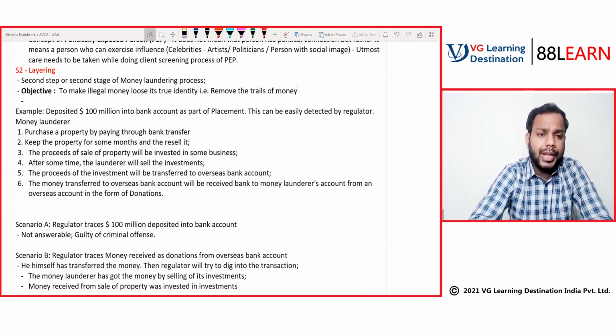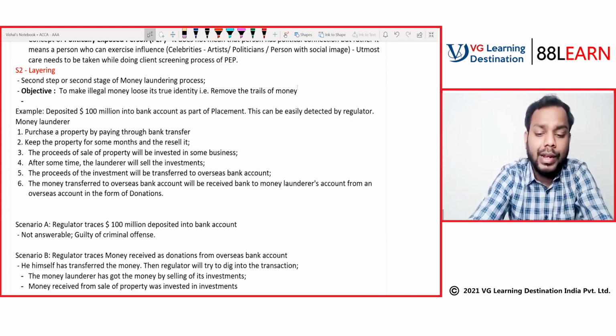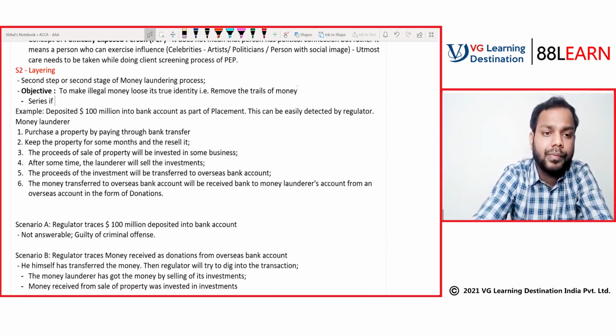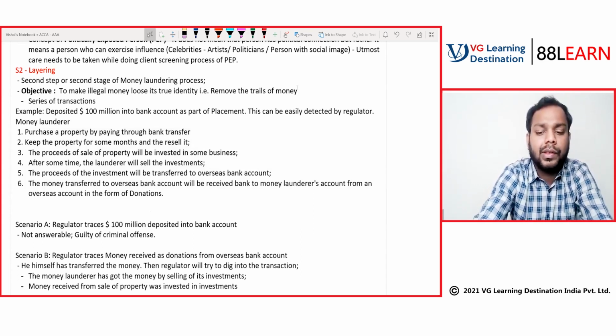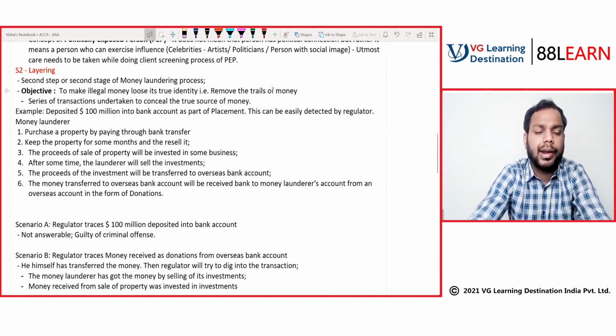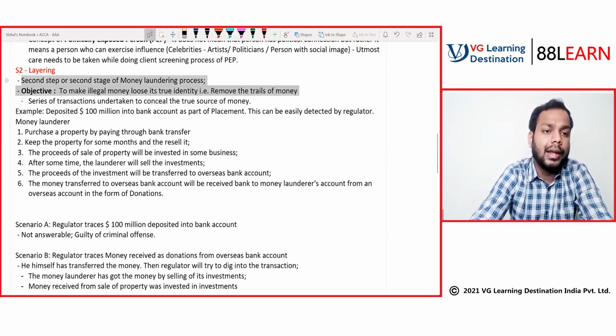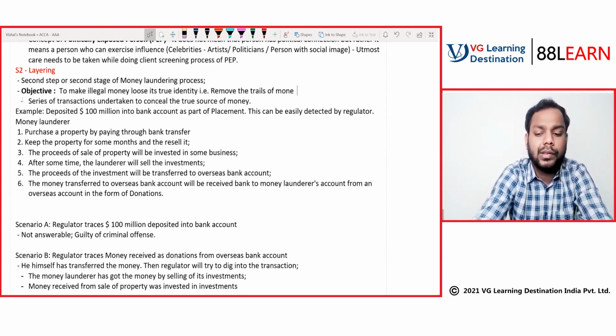Now, next, you can think that this is a series of transactions undertaken to conceal the true source of money, right? This is all about your layering. Tell me if you guys have any concerns in the layering.